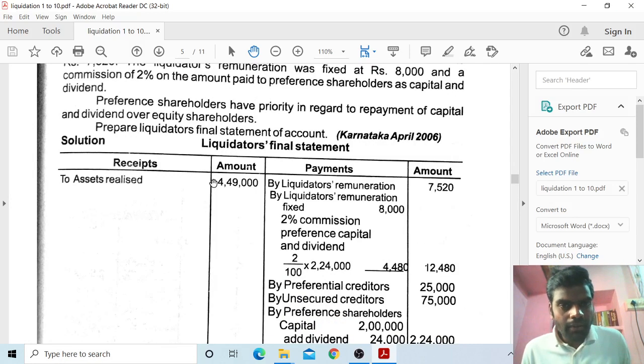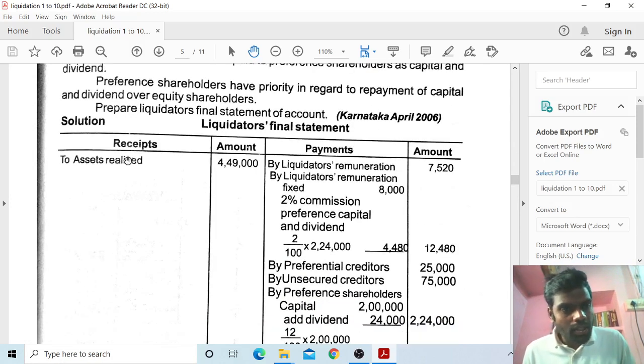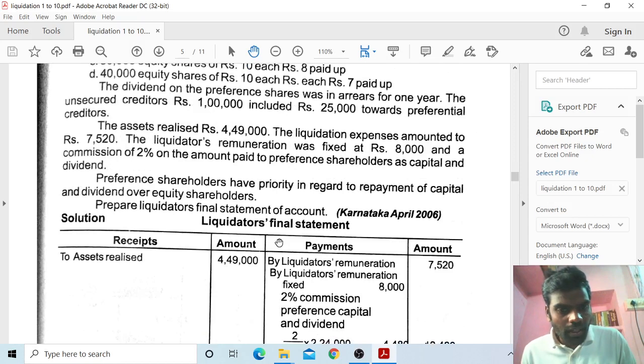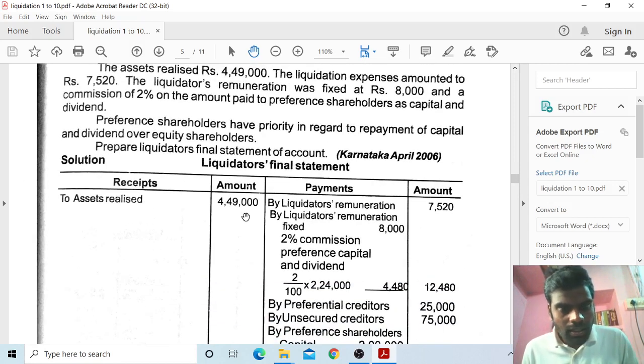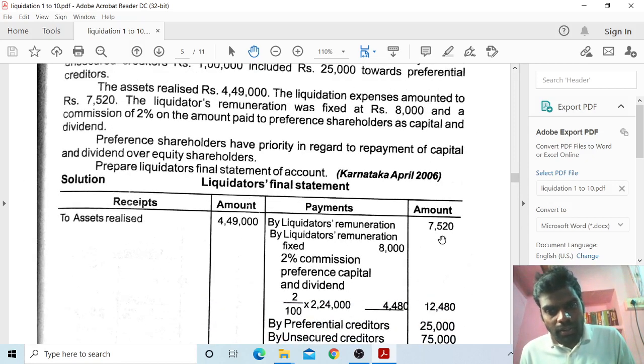So now the liquidator's final statement of account. Assets realized 4,49,000, you have to take to assets realized. Minus liquidator's expenses 7,520, already given here.